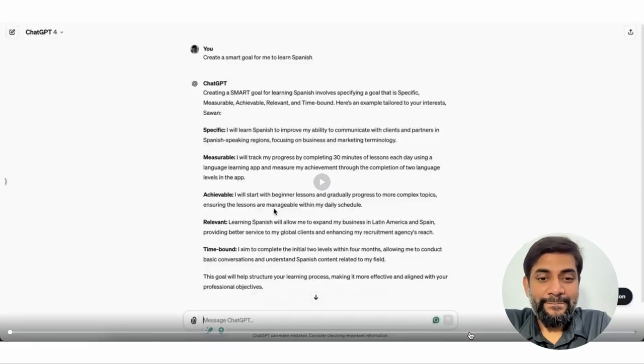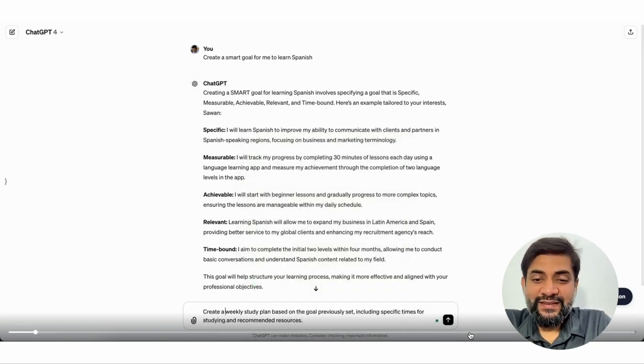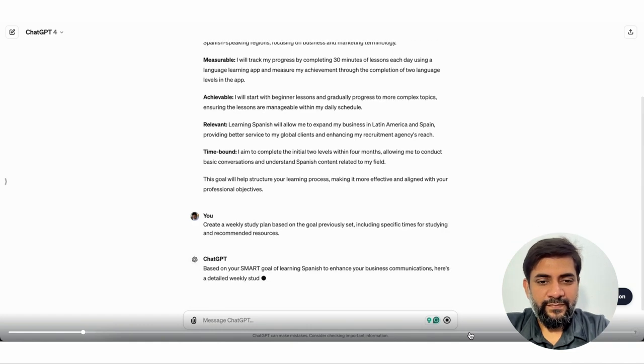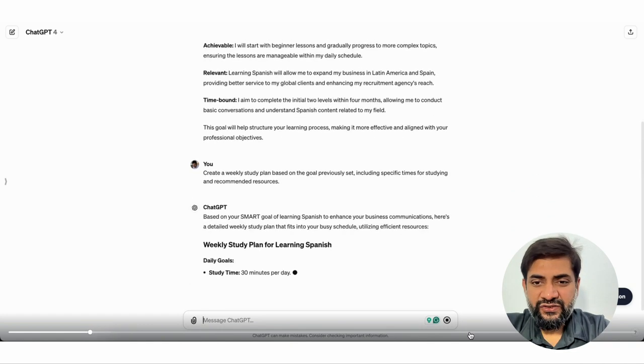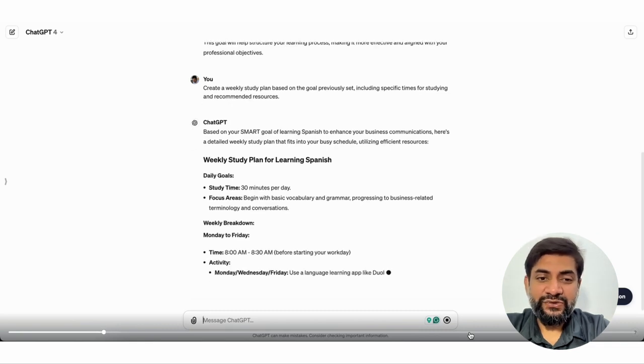Now that we have the SMART goals here, I go back and ask ChatGPT for a weekly study plan based on the goals we previously set, including specific times for studying and recommended resources. Now when we click on enter, let's see what we get as a response from ChatGPT. So based on your SMART goals of learning Spanish, here is the detailed weekly study plan that fits into your busy schedule utilizing efficient resources.